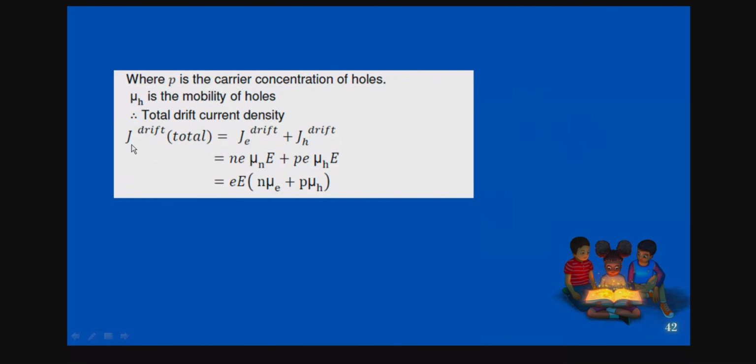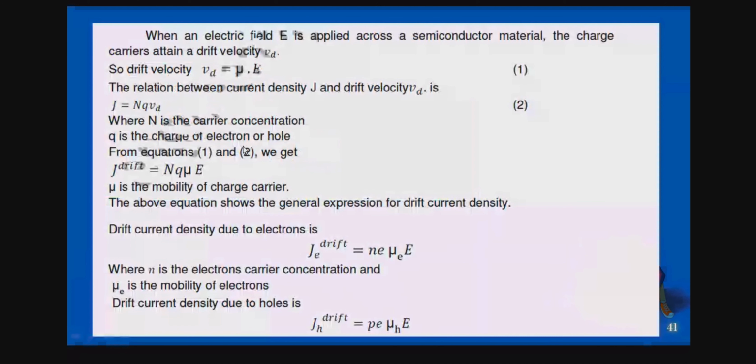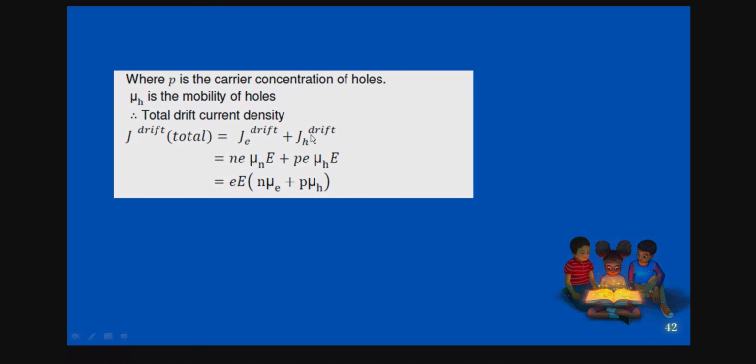So total drift current density is the drift current density due to electrons plus the drift current density due to holes. You make the summation, so you finally get e into E into (n into mu_E plus p into mu_H). So this is the total drift current density in the semiconductor. This is very easy. Keep it in mind, they may ask you to solve this in problems.